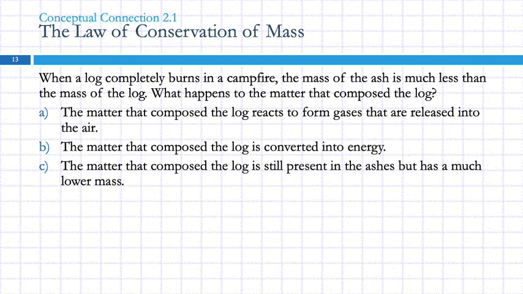So just general strategy on multiple choice questions. Always read all the choices. And then sometimes the correct choice doesn't jump out at you, but you may be able to identify a choice that's wrong. Can you pick one of these that's wrong? B is wrong. Because this says that matter is converted into energy. But the law of conservation of mass says matter can't be created or destroyed. You have to have the same amount of matter afterwards. So that's not true. So now we're 50-50 guessing, right?